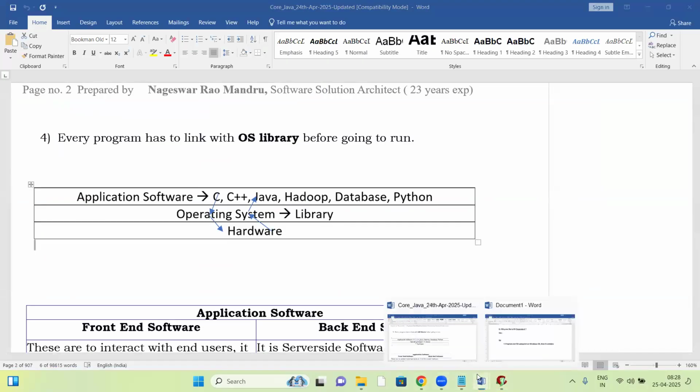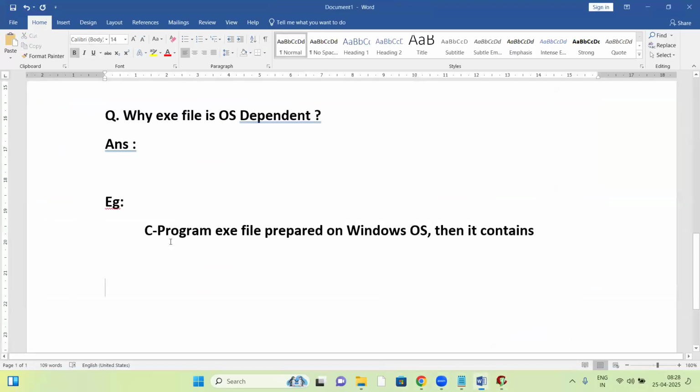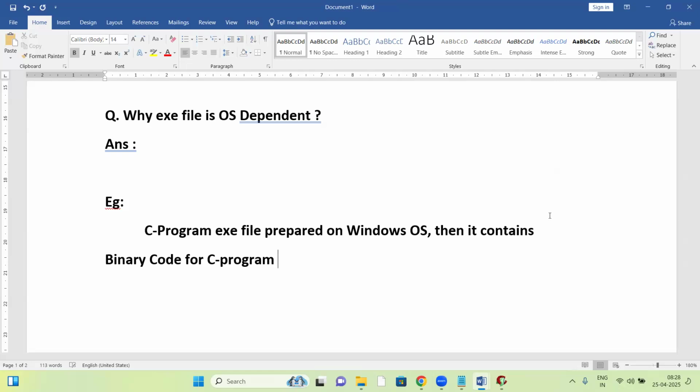So in this example, a C program exe file prepared on Windows OS contains binary code for the C program, plus binary code for the C library, plus binary code for the Windows OS library.